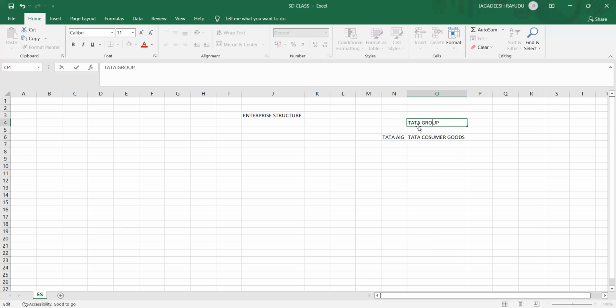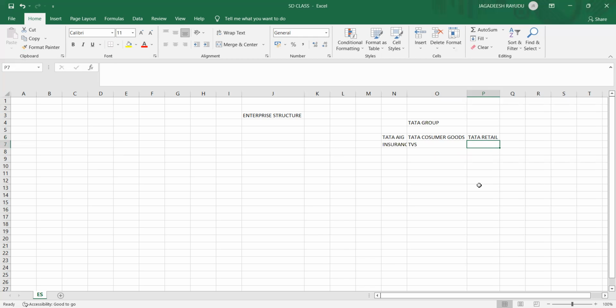Under Tata Group, you have Tata AIG, which is under the insurance domain. In the similar way, Tata Consumer Goods means they sell refrigerators, TVs, all these things. Tata Retail means they have retail bazaars like Star Bazaar. They sell all kinds of end user products, like how we have Big Bazaar. It holds different domains like food, electronics, and everything.